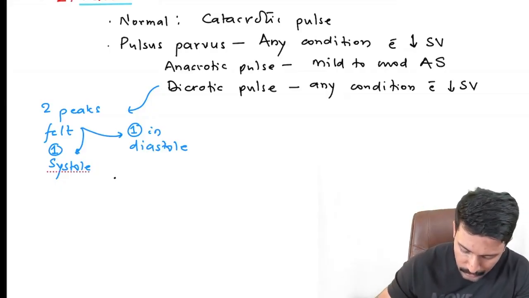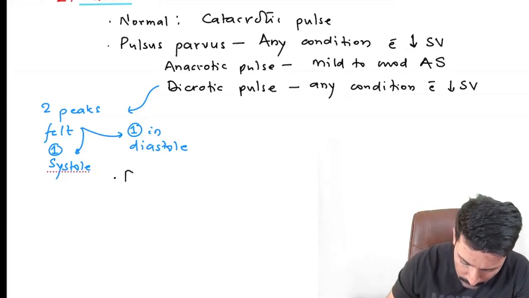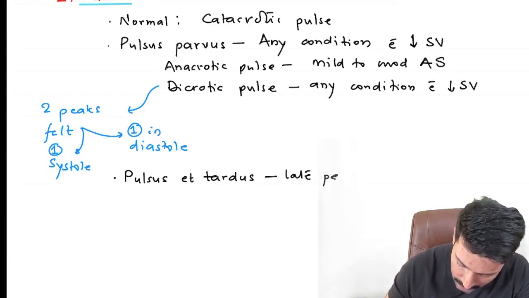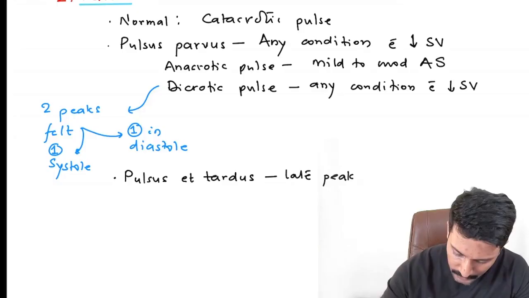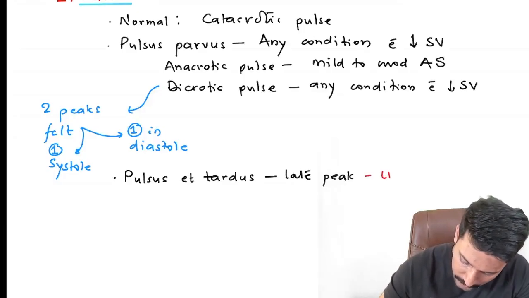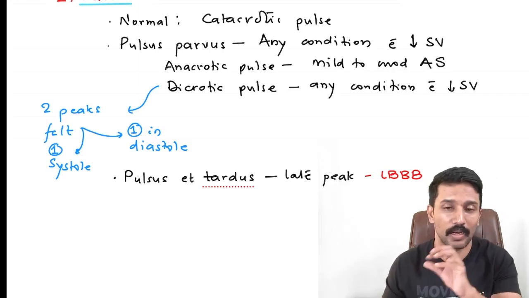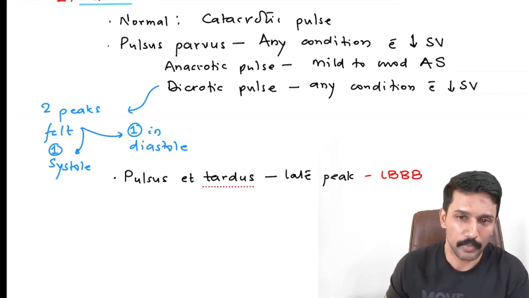Okay, then they will ask you, where do you get this pulsus tardus? What is the meaning of pulsus tardus? Tardus means slow. So when the peak appears late, late peak is equal to pulsus tardus. This is classically seen in patients with left bundle branch block, because the wave of depolarization first goes to the right and then comes to the left. So you get this late peaking pulse.